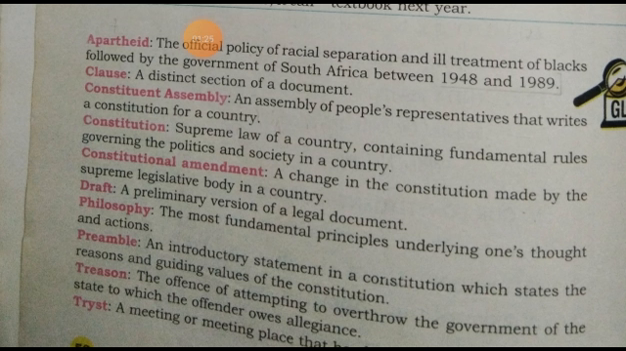Then constituent assembly. What is constituent assembly? An assembly of the people's representatives that writes the constitution for the country. That is called the constituent assembly, meaning an assembly of the people's representatives. Who were in the constituent assembly? An assembly of the people's representatives that wrote the constitution for the country. That was called the constituent assembly, where we have seen elections take place.